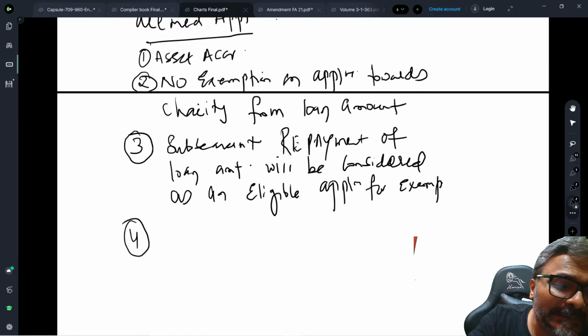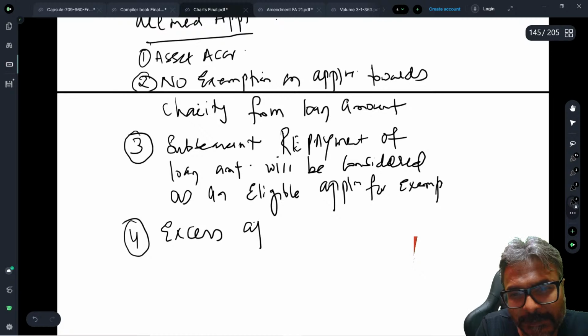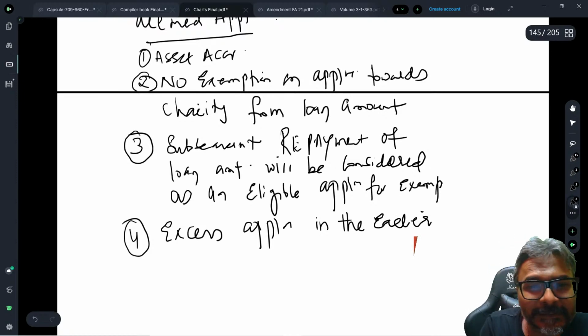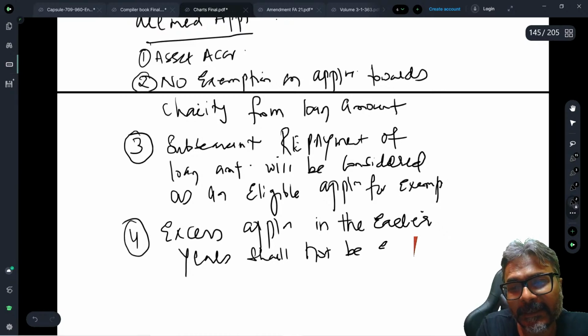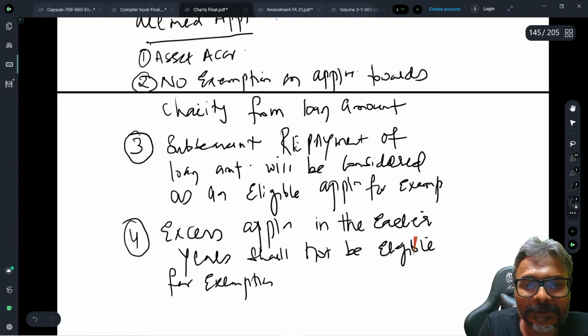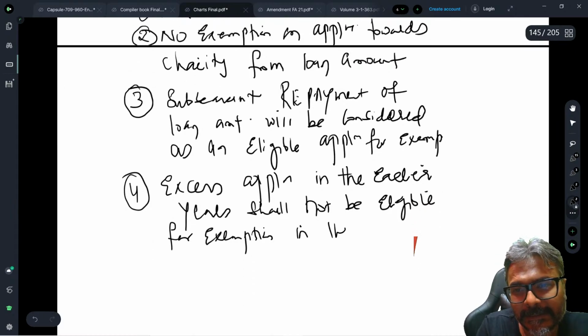So please write over here: excess application in the earlier years shall not be eligible for exemption in the current year, in the current year's income.